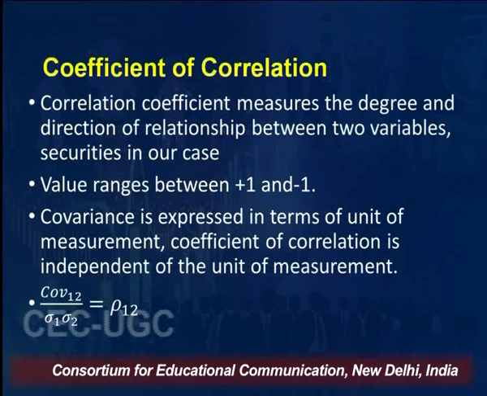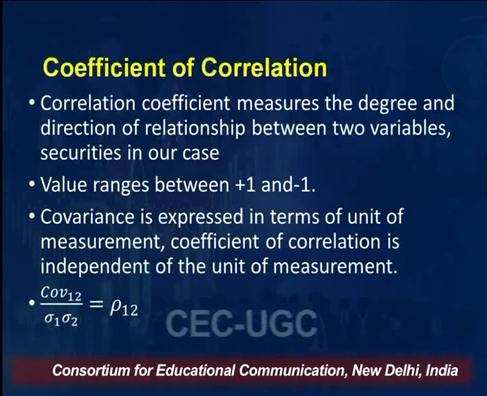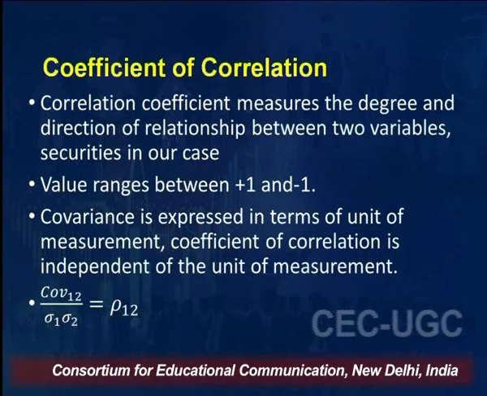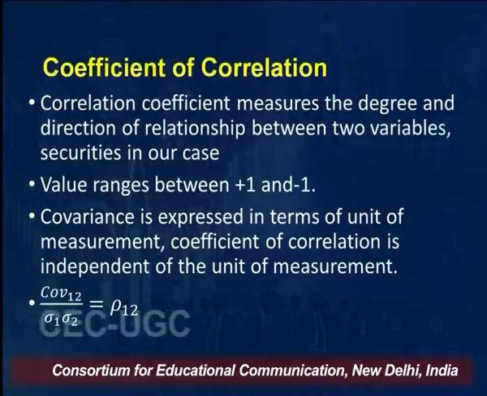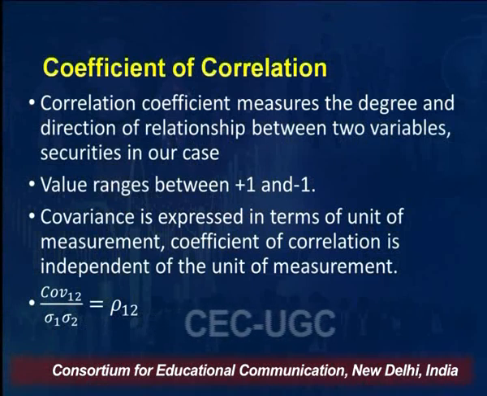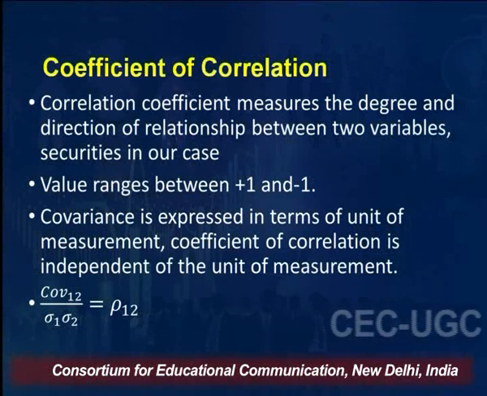Correlation coefficient measures the degree and direction of relationship between two variables, securities. The direction, as I said, there can be positive correlation, there can be negative correlation, there can be no relationship at all. So, the value ranges between plus 1 and minus 1, meaning perfectly correlated and perfectly negatively correlated.